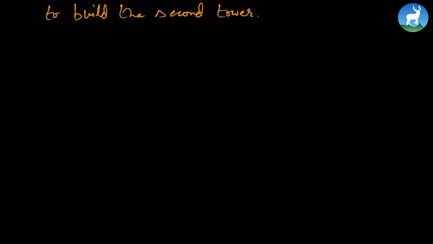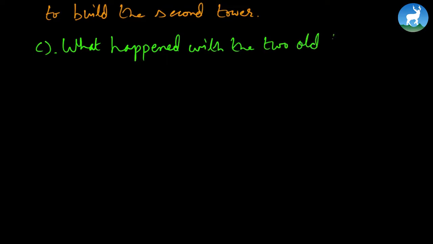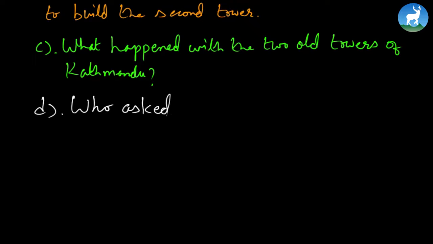Now let's look at some more questions here, and of course you'll have to answer these questions now. Number C, what happened with the two old towers of Kathmandu? Number D, who asked to rebuild the second tower?